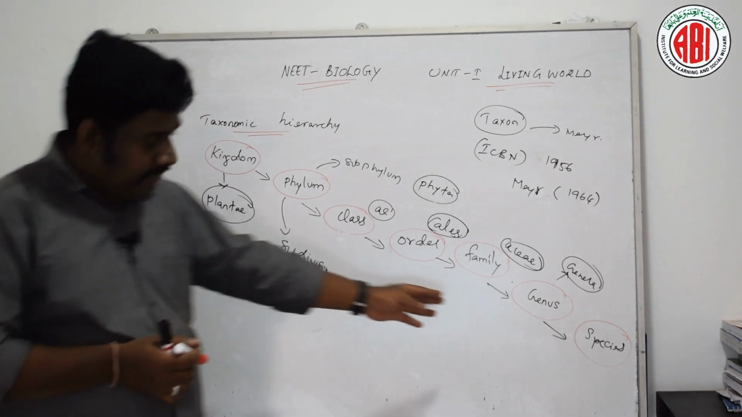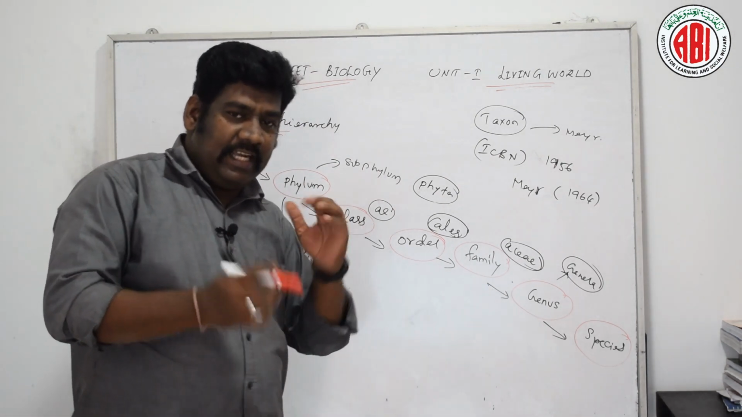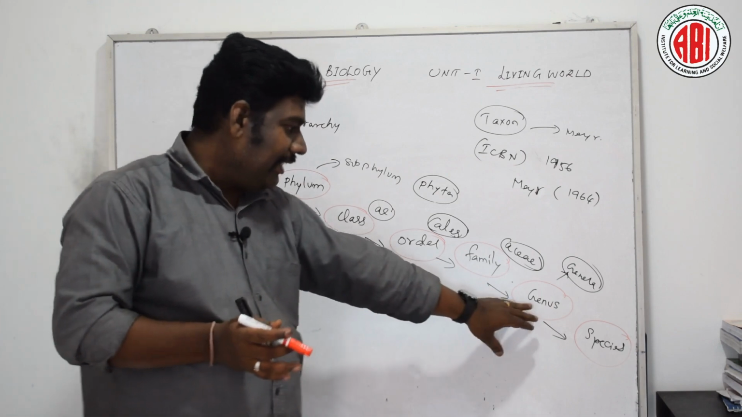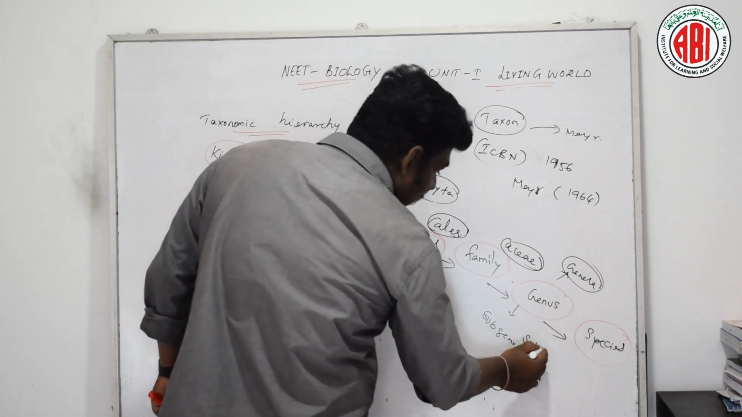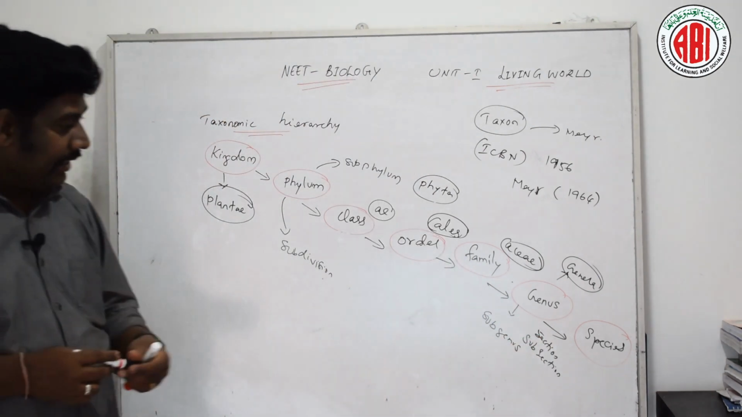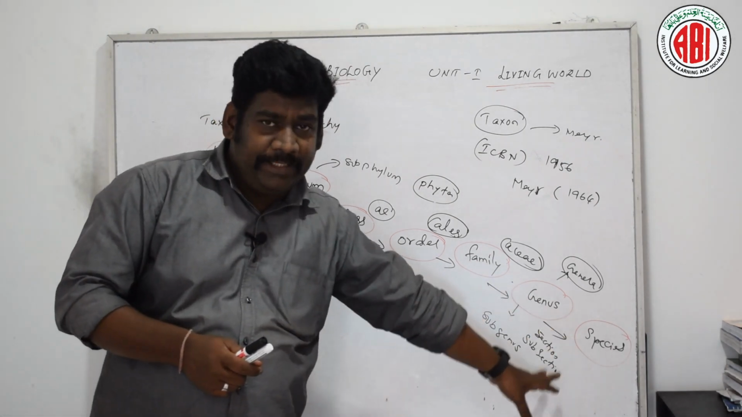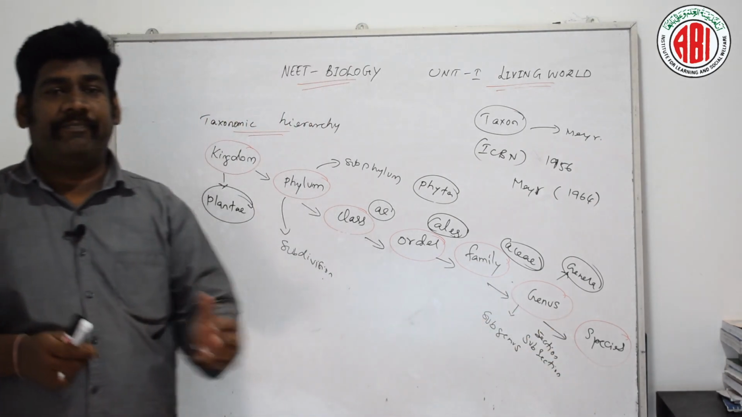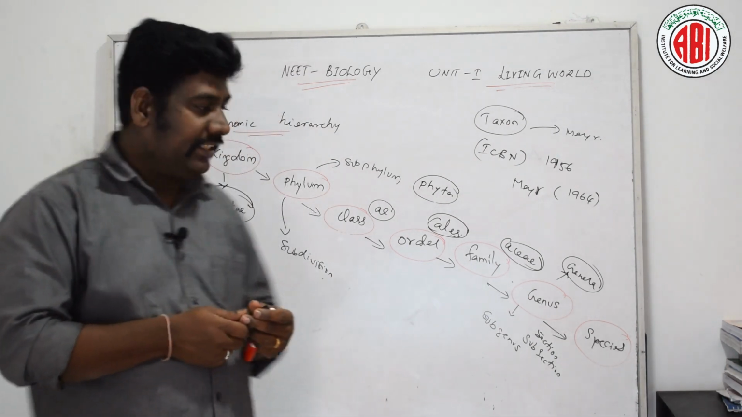And this also has some subcategories like subgenus, section, and subsection. So these are the subcategories under this genus: subgenus, subsection, section. So these are the different categories under genus. And this genus followed by species was proposed by John Ray in the year 1693.